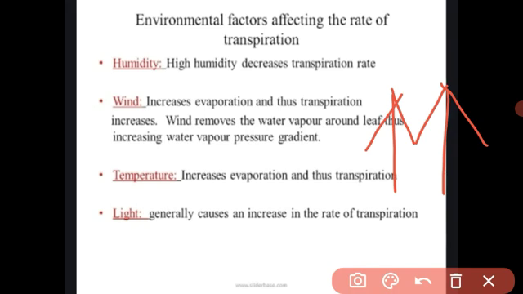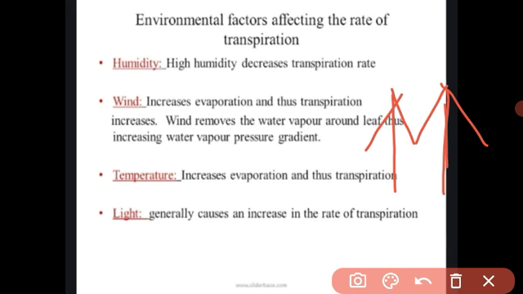Let us give an example. See, students, whenever there is raining, there is no hot sunlight. In the rainy season, you will observe at home also, when we are drying the cloth, there is no hot sunlight, but the wind is blowing very fast. Our cloth will be dry. Meaning the water evaporates from the cloth due to the wind. Same like that, when the wind is blowing very fast, at that time the transpiration is also increased.